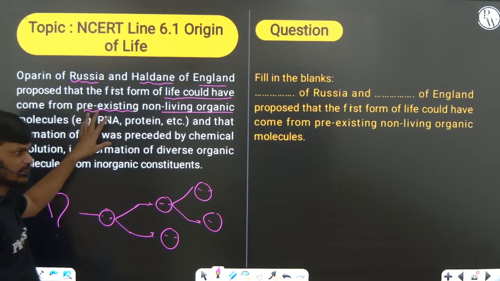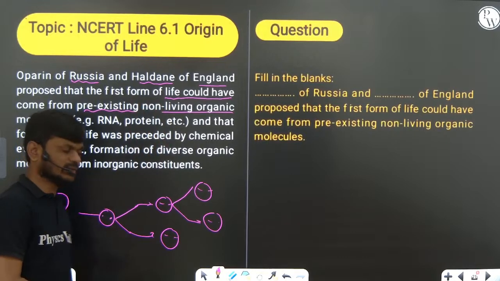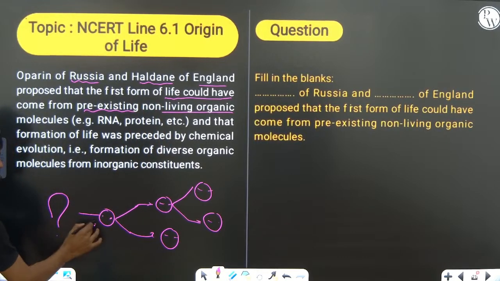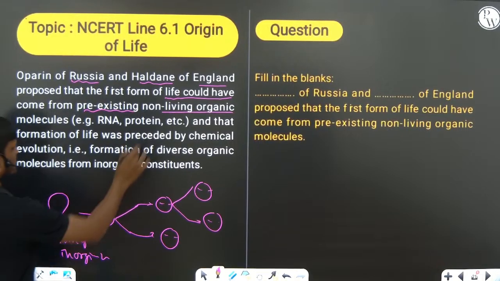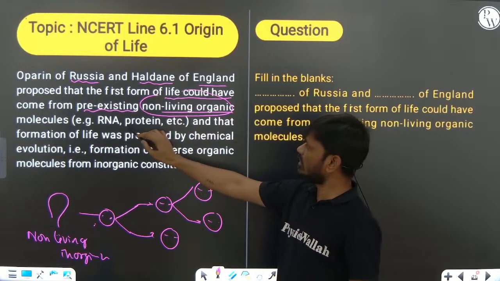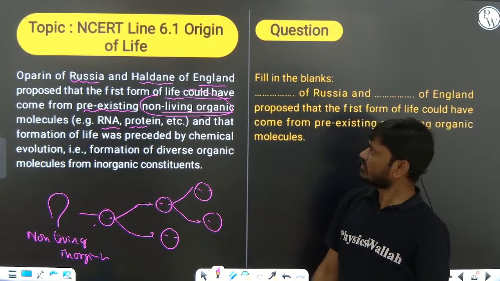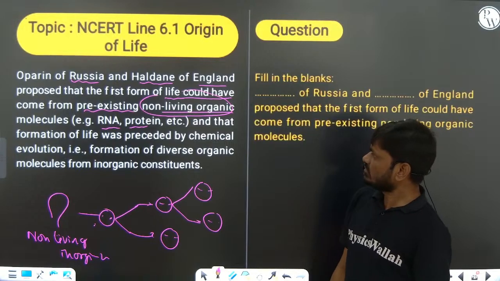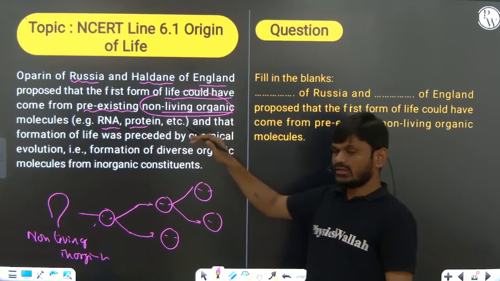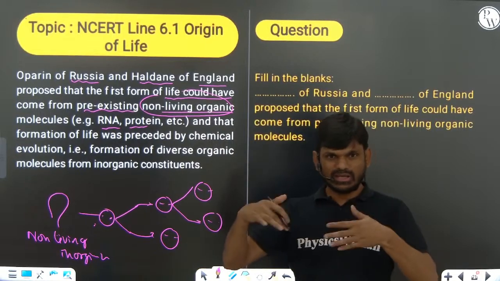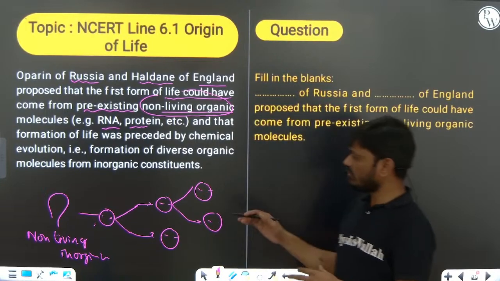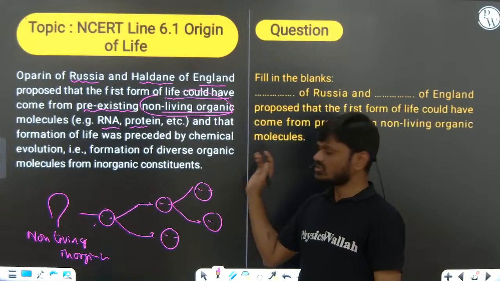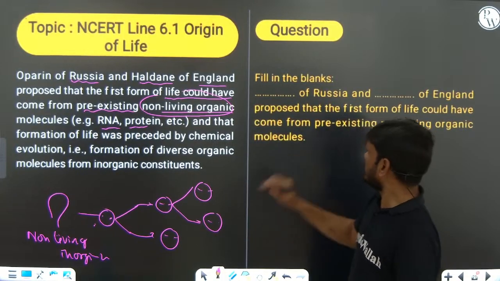According to the Oparin and Haldane theory, the first life might have originated from non-living molecules like RNA and protein. That is why the origin of life is first a chemical evolution, which later led to biological evolution. That is very, very important.